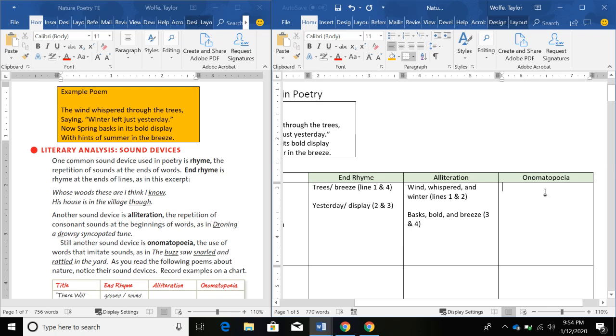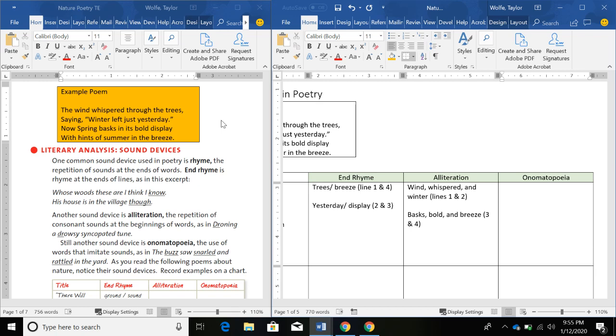So the last one they have is onomatopoeia. It says onomatopoeia is any time a word tries to imitate a sound, like when we say ping or buzz or snarled. So again, it's any word, kind of like when you're reading a comic book and they're like, bam, that would be onomatopoeia. Okay, so let's look over at our example poetry.